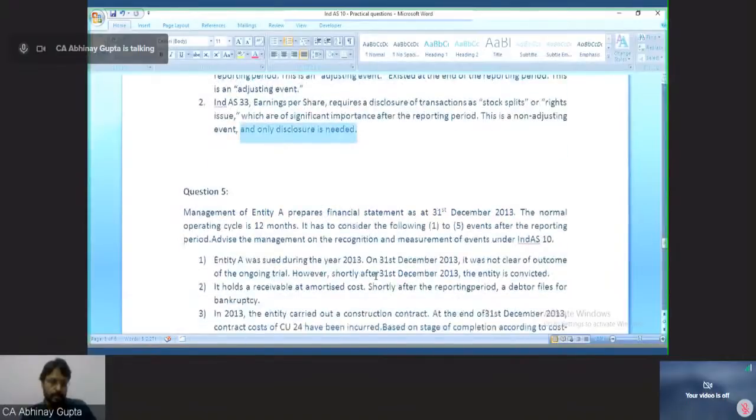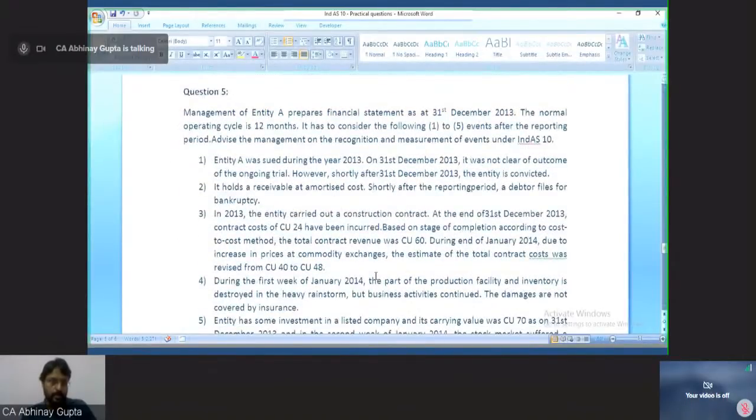Okay, let's move to question number 5. Management of entity A prepares financial statements as at 31st March 2013. So this is our end of the reporting period date. So for this period we are preparing the financials. So 12 months is the operating cycle. So 1st January to 31st December is our financial year 2013. The normal operating cycle is 12 months. It has to consider the following.